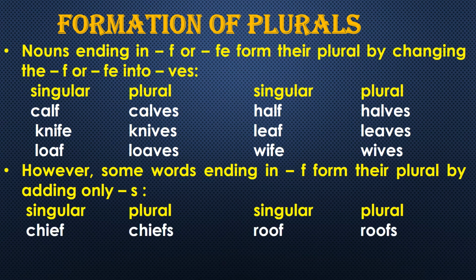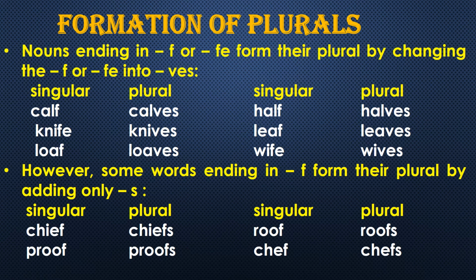See the examples. For example, chief, chiefs. Roof, roofs. Proof, proofs. Chef, chefs. Getting it? As you can see, these are ending with the f alphabet, but before f it is a vowel sound.